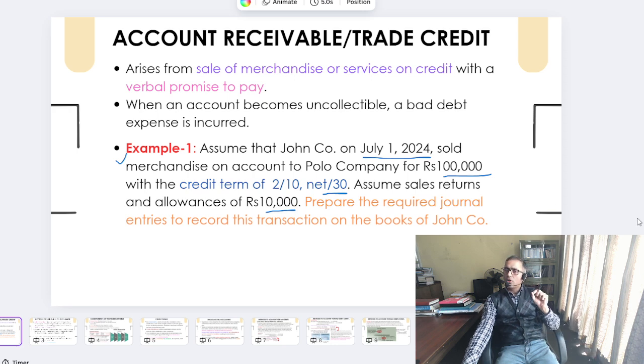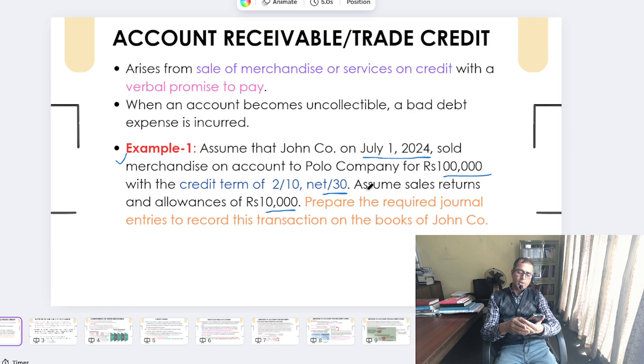Then third one is that once cash is realized from the buyer on July 11, that means after 10 days, the seller, that is John company, would realize just 98% of 90,000. Remember, not the 1 lakh. 1 lakh minus 10,000, so you can see here that is the 90,000.